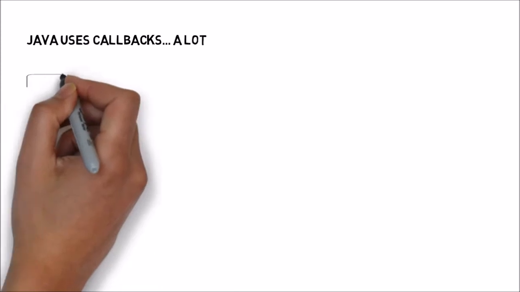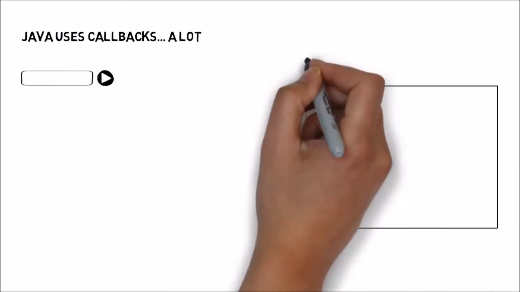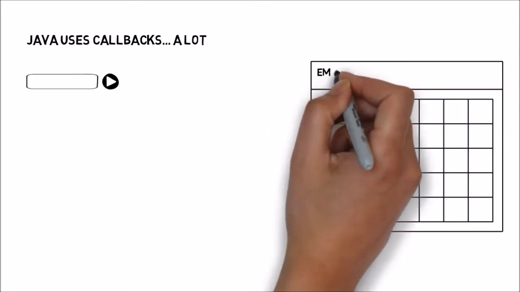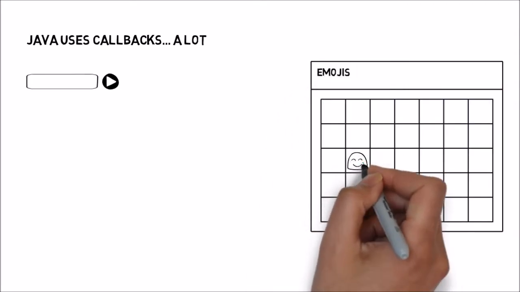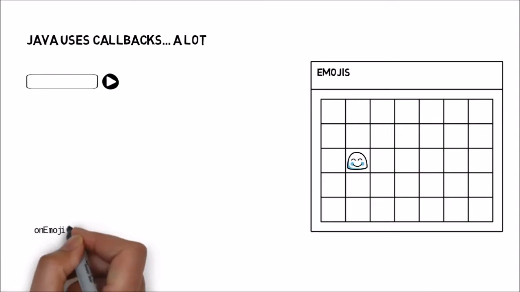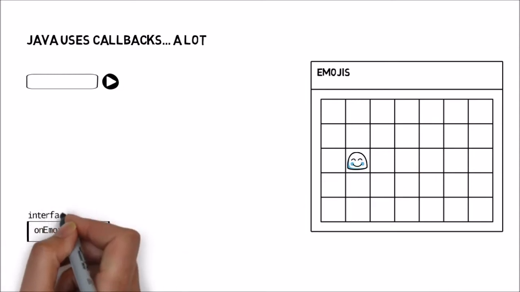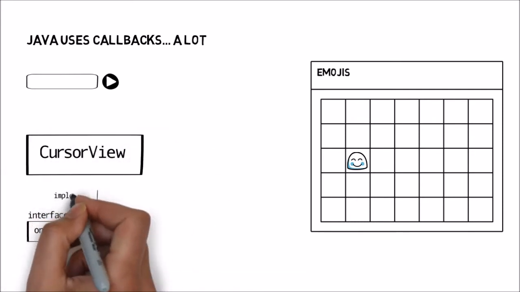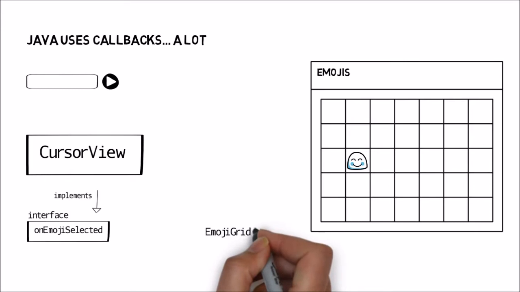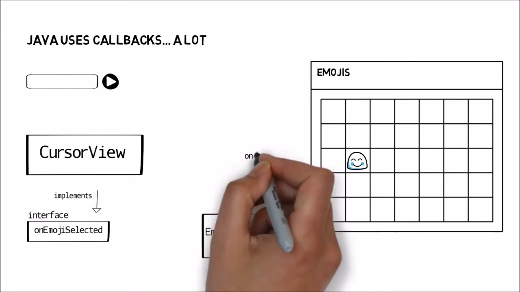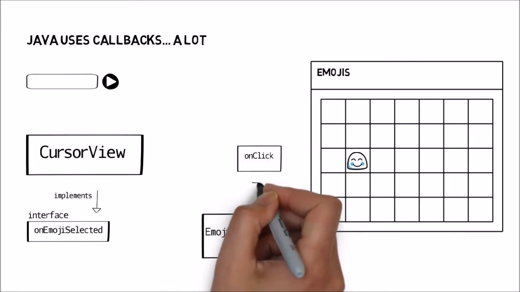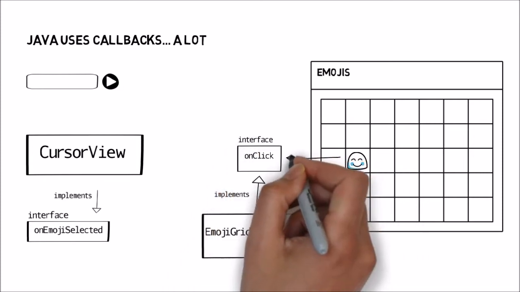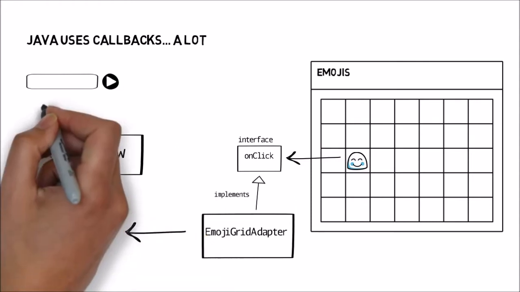In Android and generally in Java, we have callbacks. Callbacks for everything. Let's say there's a simple feature, a grid with emojis which can be added to the text of the message. When the user wants to add an emoji to the message, we have an interface for that with a method called onEmojiSelected. Our cursor view, which has the text field, implements this interface. Then there's an adapter which contains a click listener, and when the user clicks on an emoji, the listener calls that onEmojiSelected method in our cursor view, and then the emoji is inserted in the text.